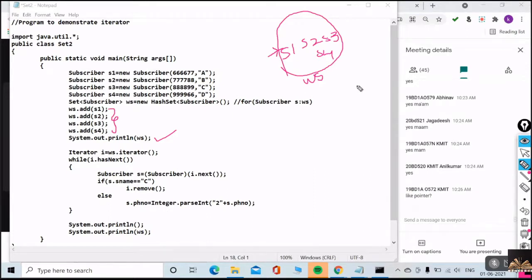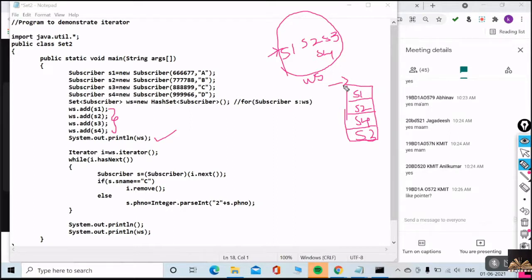We will draw like this, then you will understand clearly. In any order they are S1, S2, maybe S4, S3, because they are unordered. Now the iterator pointer will just point to your WS, just on top of the first element. Is that okay, guys?